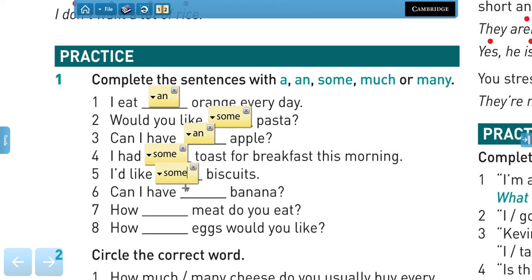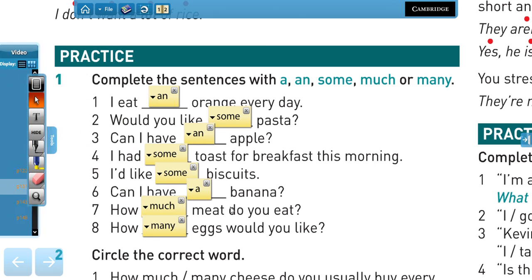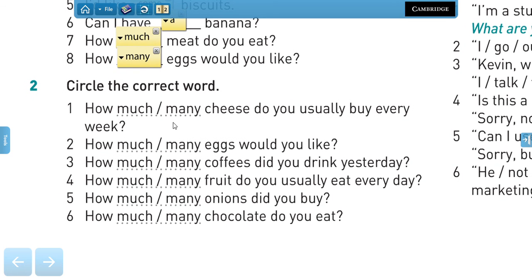Can I have a banana? How much meat do you eat? And then we have how many eggs would you like? Did you have them correct? Now, final exercise. Just circle the correct word, how much, how many cheese do you usually buy every day, and you choose between the two options. So pause the video now, and I'm going to be giving you the answers.